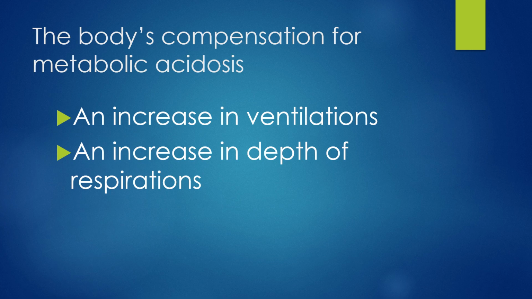So the body's compensation for metabolic acidosis typically comes in an increase in ventilations and an increase in depth of respirations. When the body's pH level drops below 7.35, the metabolic system is unable to fix it. The respiratory system will compensate by increasing respiratory rate to blow off some of the excess carbon dioxide in the body, which can result in the body returning to a normal pH level.